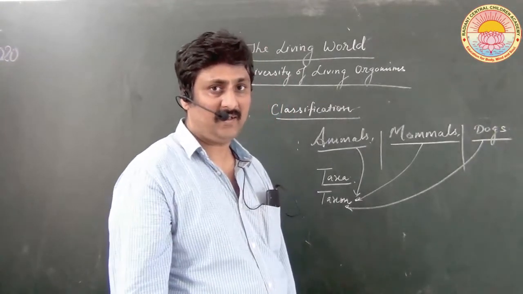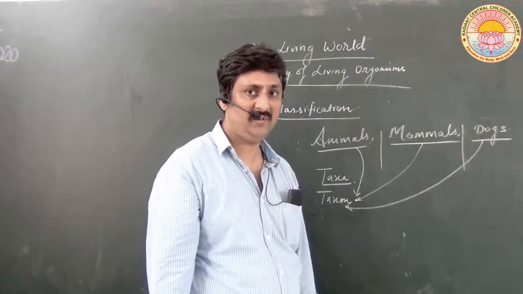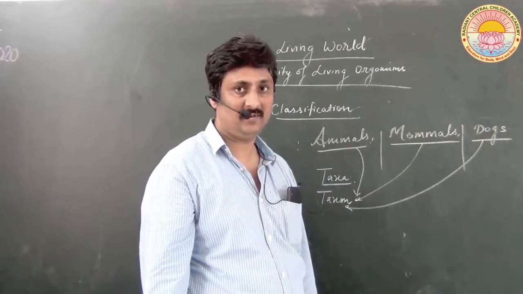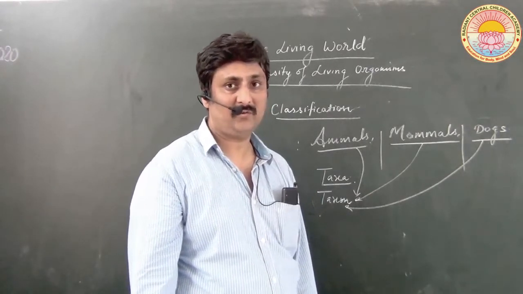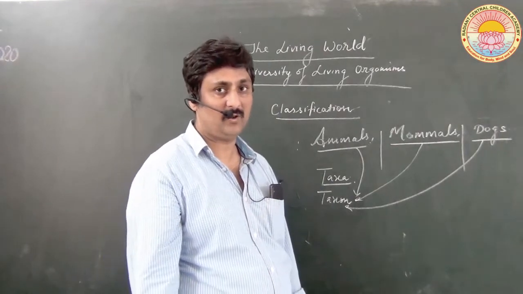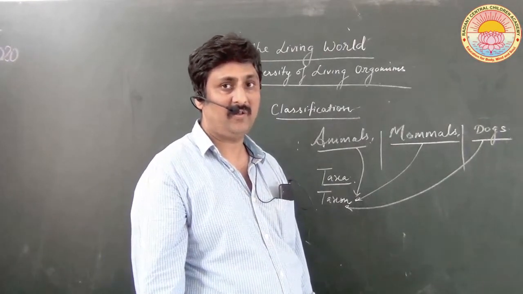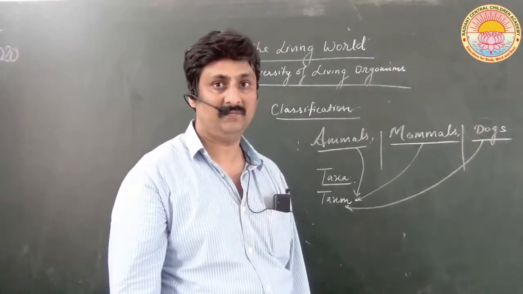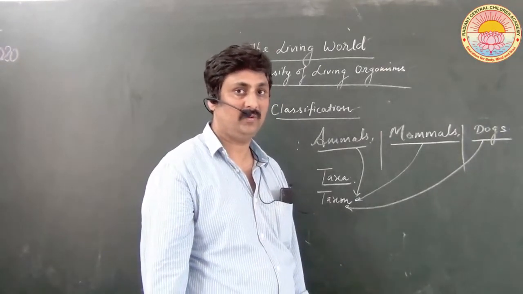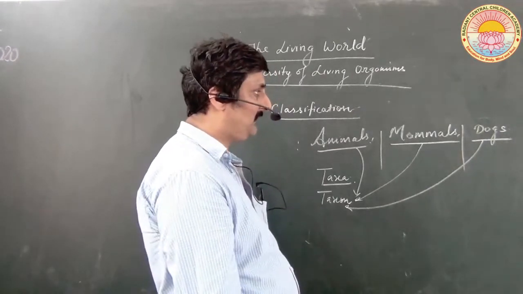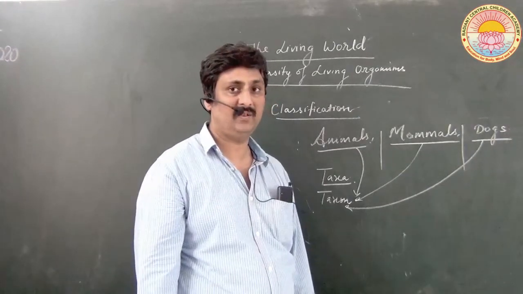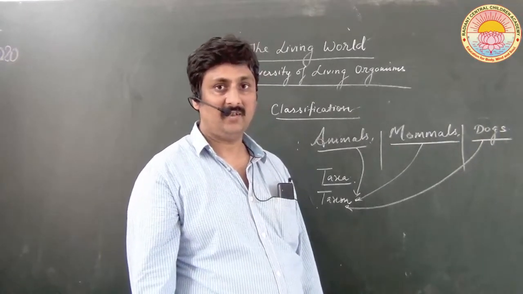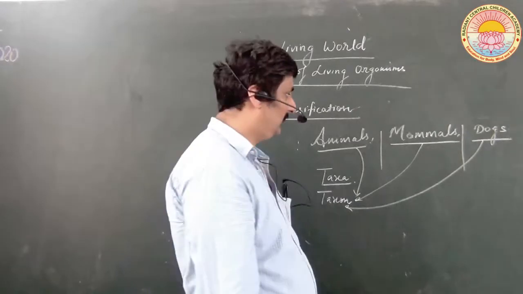can be classified on the basis of these different taxa or categories. This process of classification of the organisms on the basis of different taxa or different categories is called taxonomy. The science which deals with classification of the organism on the basis of the different taxa or convenient categories is called taxonomy.